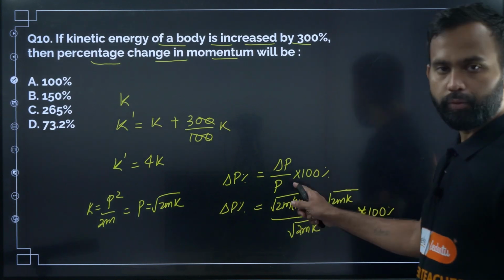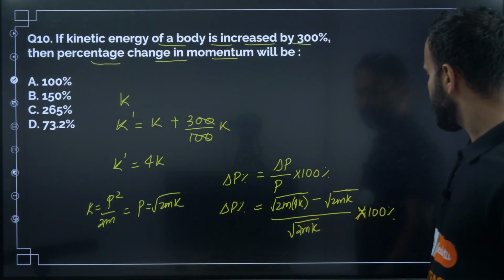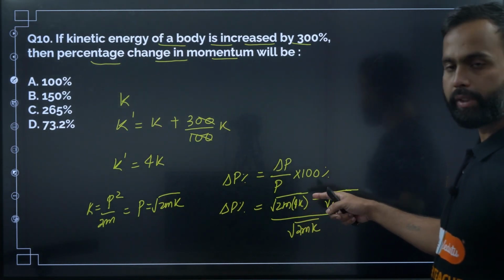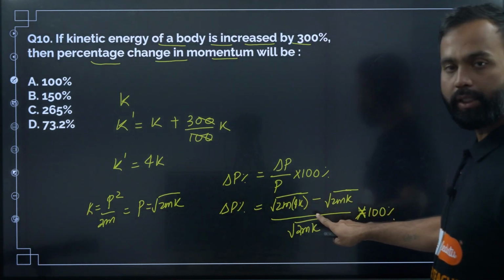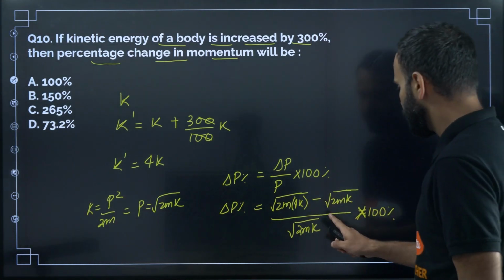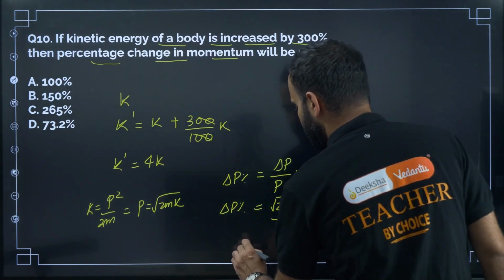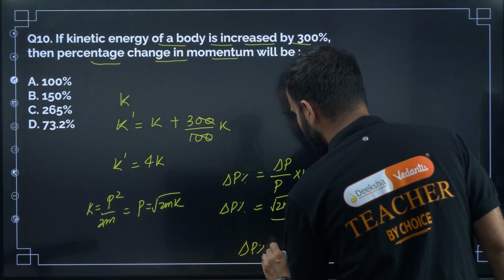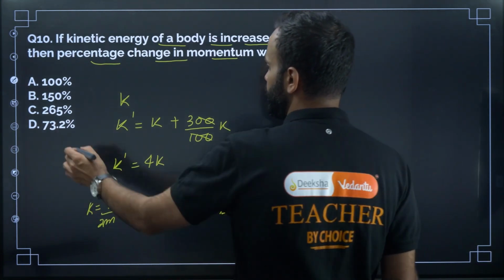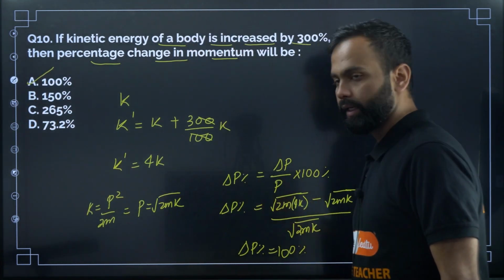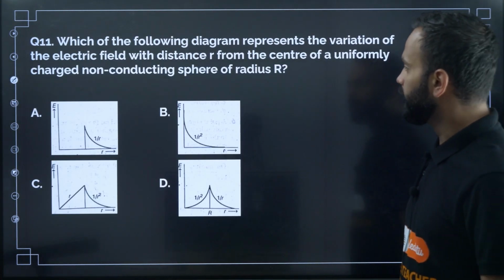Now root of 2mK will get cancelled. Root of 4 is 2, so 2 minus 1, right? 2 minus 1 is 1, so 1 divided by 1 is 1 only. So the percentage change in momentum is equal to 100%. So the correct option is A. Next one, question number 11.